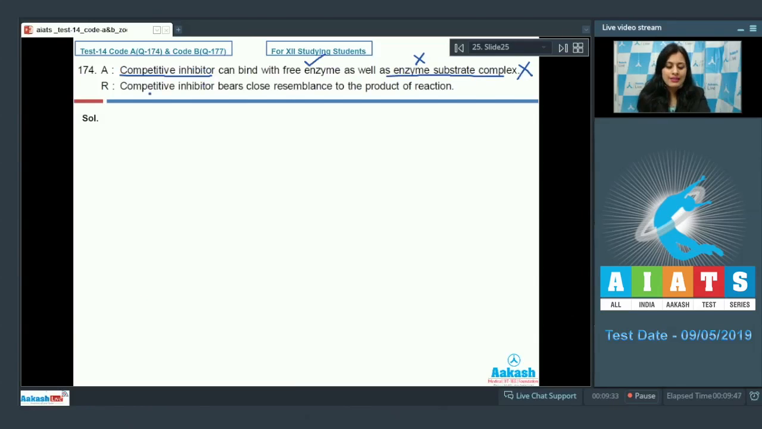Now the reason given is competitive inhibitor bears close resemblance to the product of reaction, and this is also an incorrect statement because competitive inhibitors bear close resemblance with substrate and not with product. With substrate of the reaction and not with product, and it will bind with free enzyme only. Now in the given question both assertion and reason are false statements, so we can mark the answer as 4. Let's discuss our next question.